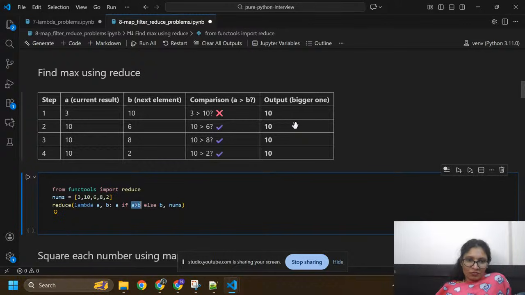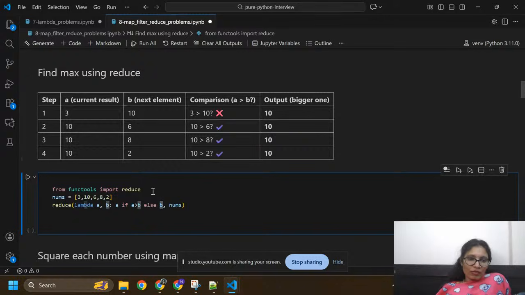No, it is not greater. Then this condition fails, so it will return b, the else branch. So b is the output, the bigger number. We are finding the maximum, I mean the bigger number. So here I have 10.